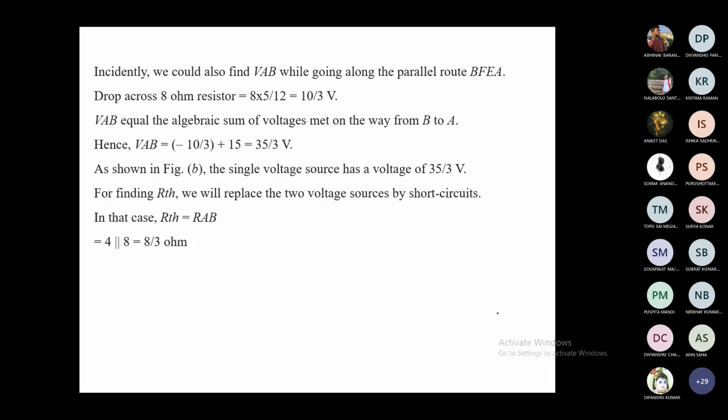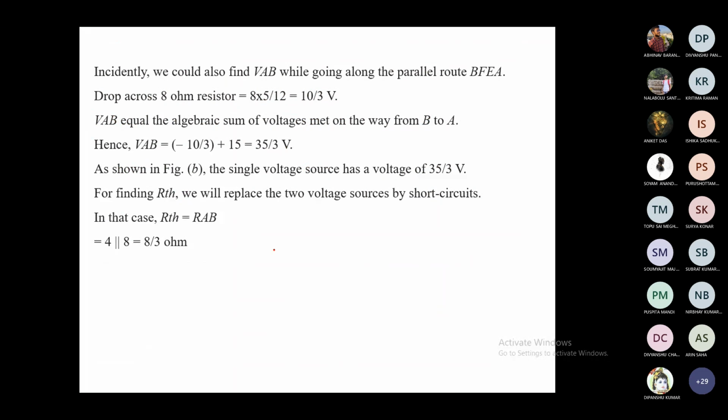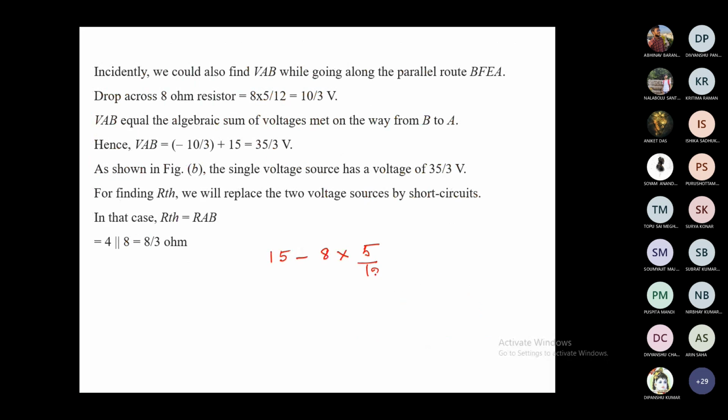VAB is equal, oh, they have taken the other way round. So it is taken from this side. So it is plus 15 minus 8i. What is 10 plus 4i? Same is equal to 15 minus 8i. So that is what they have done. So 15 minus 8 into I, I was how much? I was 5 by 12, right? So it is 2, is 3. So 45 minus 10 by 3, 35 by 3. That is your VAB. So this is only your VTH.